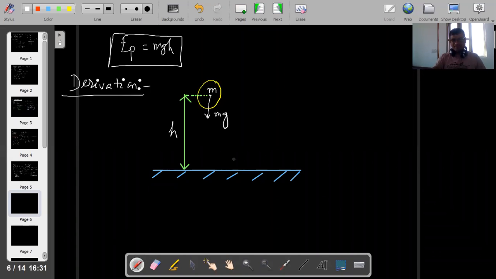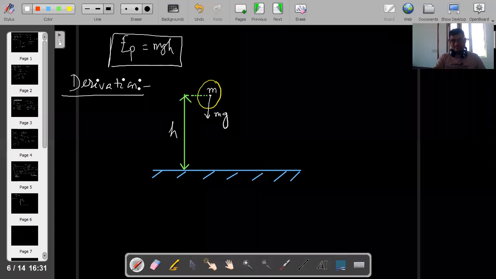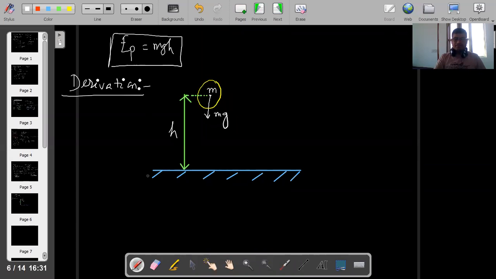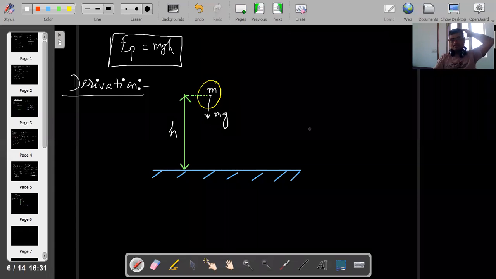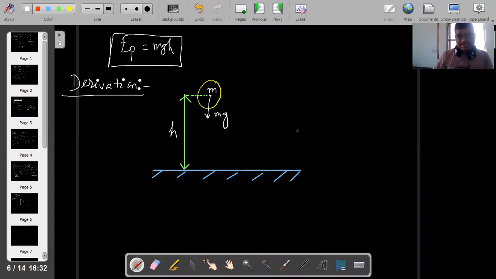Draw this diagram. Now write down: let a body of mass small m be falling freely under the action of gravity from a height h.